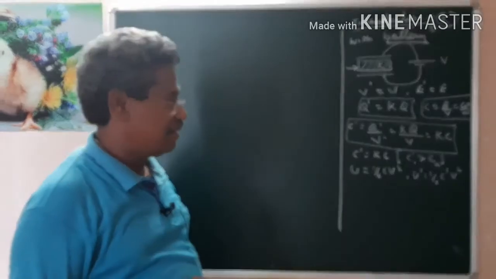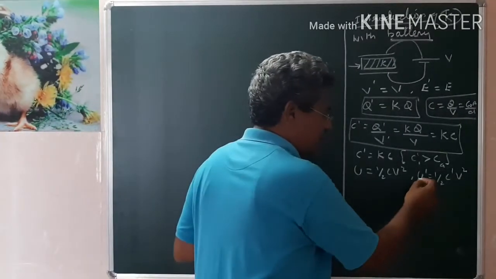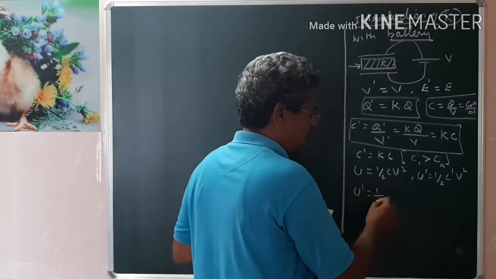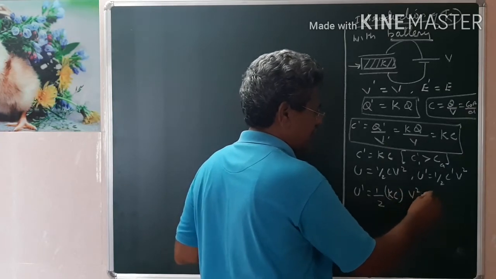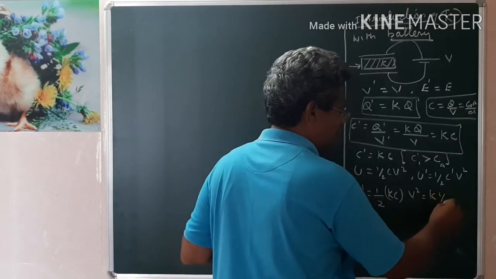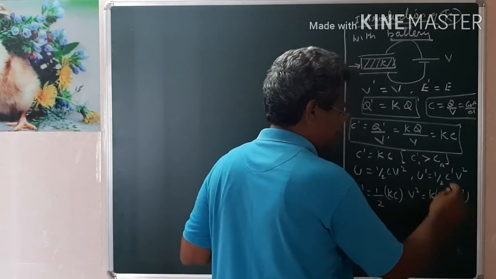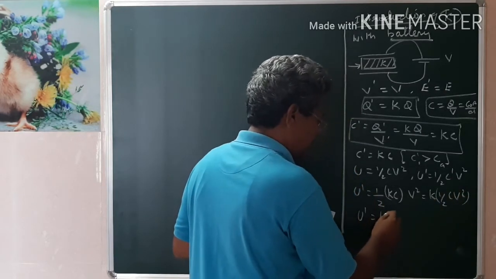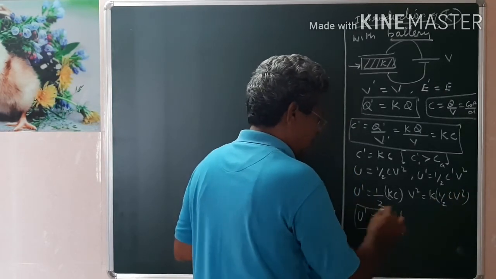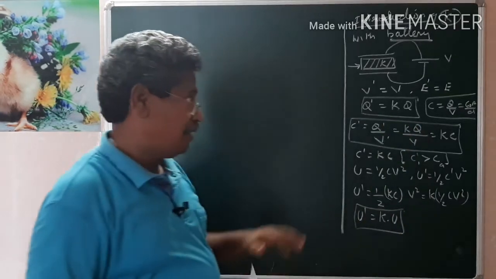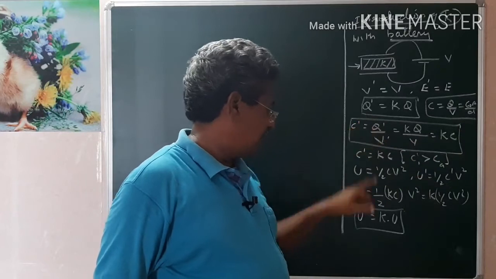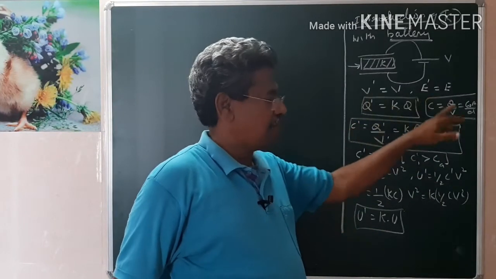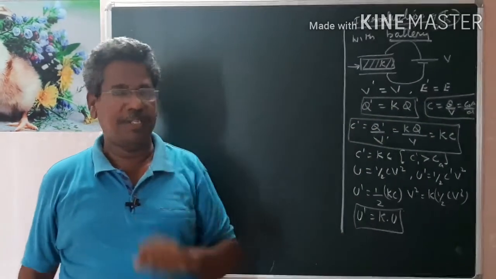U dash equals half into K C into V square, which is K times half C V square. Therefore U dash equals K times U. Due to the introduction of the slab with the battery in contact, both the charge and the energy increase, but the potential and electric field remain constant. This is one important theory.